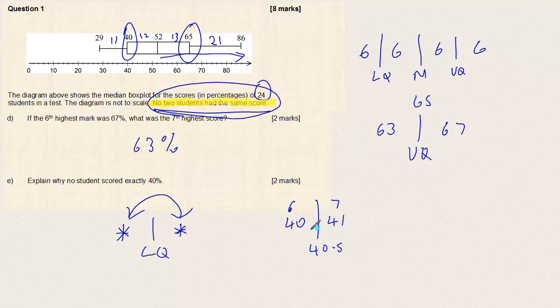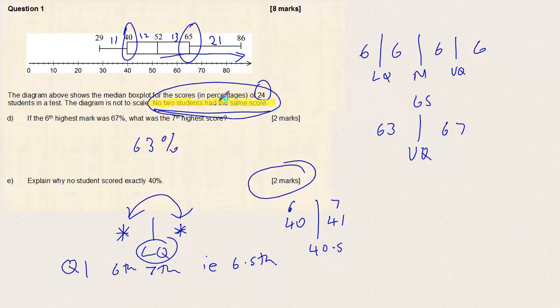Now, that's an explanation, but what should you actually write down for the 2 marks? So I would write down that Q1, or the lower quartile, is halfway between the 6th and 7th lowest scores, i.e. if you like the 6.5th score, but then mention that we're told that no two students have the same score.